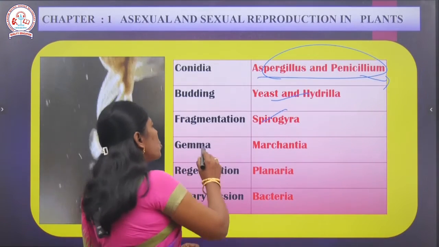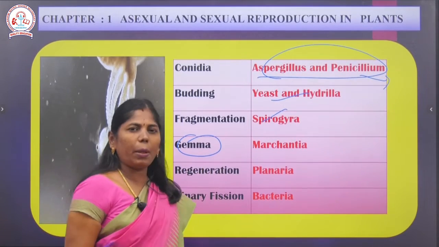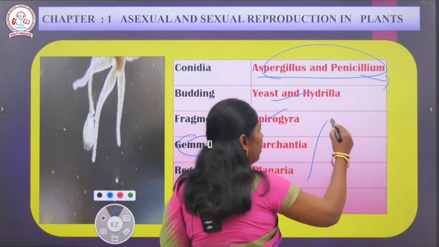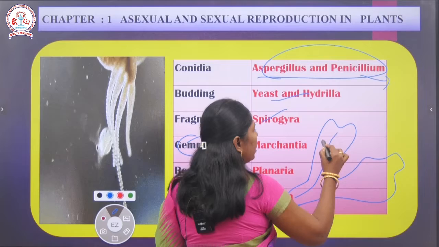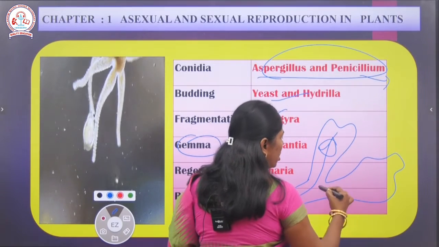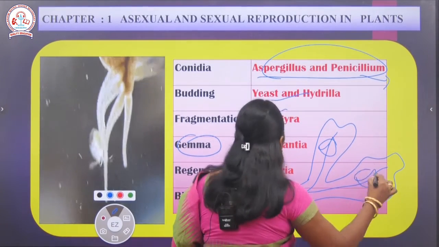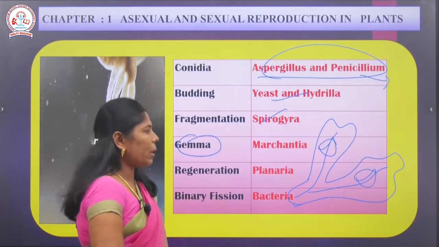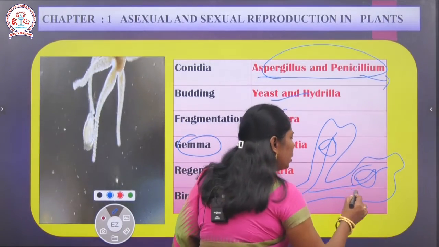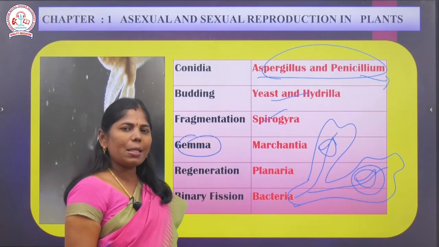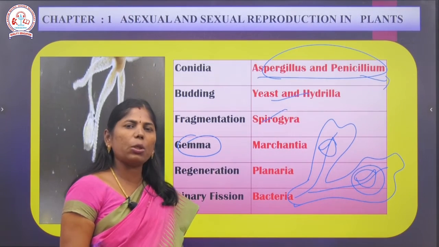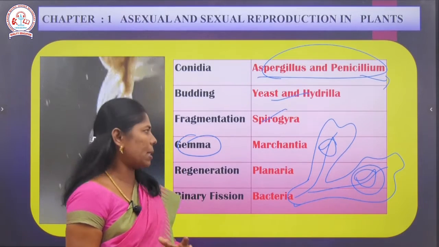And the next one is gemma. Gemma in Marchantia. Marchantia oda leaf பாத்தீங்க அப்படினா இந்த மாதிரி இருக்கும் இல்லையா? The Marchantia thallus, not leaf. So here we can see a cup-like structure. The cup-like structure gives rise to the next generations. That is the vegetative part அப்படினு சொல்றோம். So that is asexual reproduction, அப்படினாலே without involvement of the male and female gametes அப்படினு பார்த்தோம் இல்லையா?